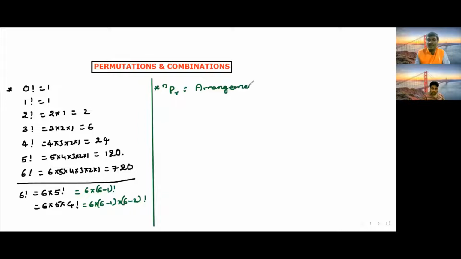Here it may be persons or objects from the given n. So the n value may be persons or objects. That is nPr.